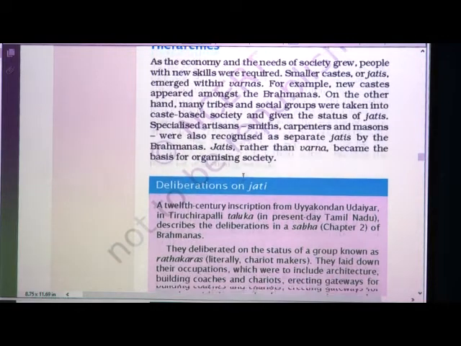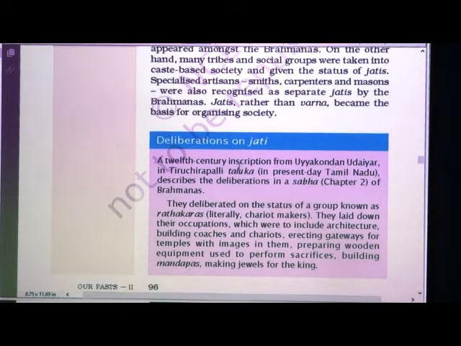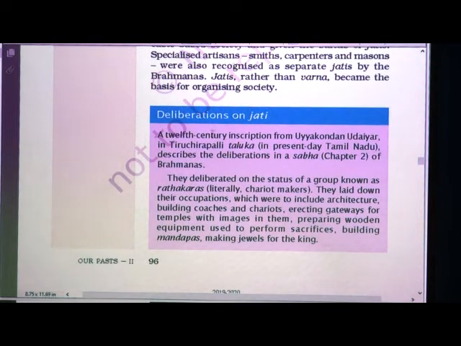Now deliberations on jati. What is deliberation? Means we are discussing, long discussions. A 12th century inscription from Uyyakondan Tirumalai in Tiruchirappalli Taluka in present day Tamil Nadu describes the deliberations in the Sabha, that is, the assembly of Brahmanas. They deliberated on the status of a group known as Rathkaras, literally chariot makers. Rathkaras means those who make the chariots, Rath.